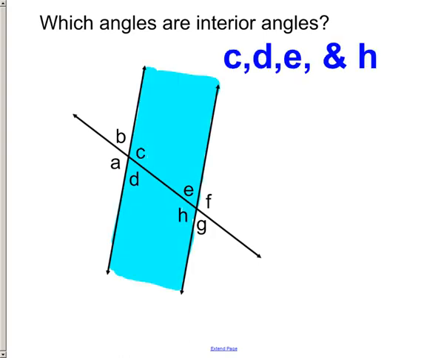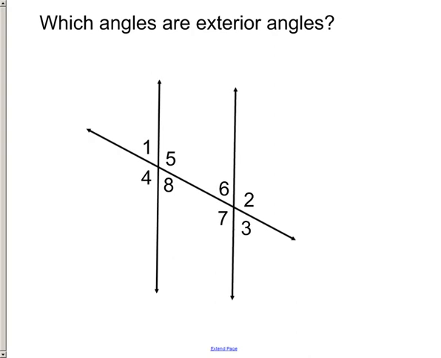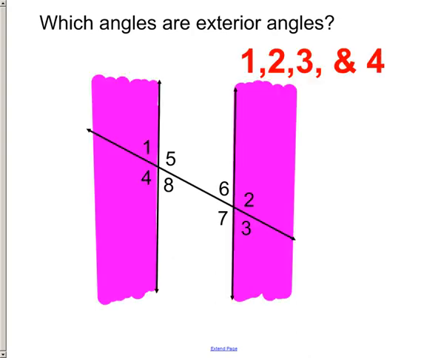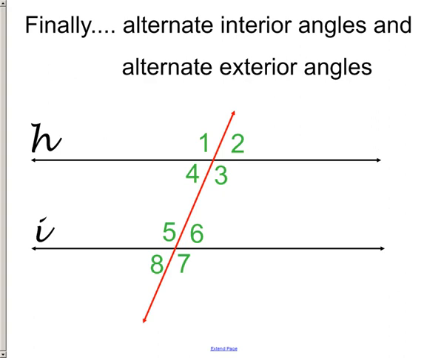Hopefully you said C, D, E, and H. Can you find the exterior angles? Hopefully you said 1, 4, 2, and 3 because they're outside the parallel lines. Well, that's great, but now we need to talk about alternate interior angles and alternate exterior angles.